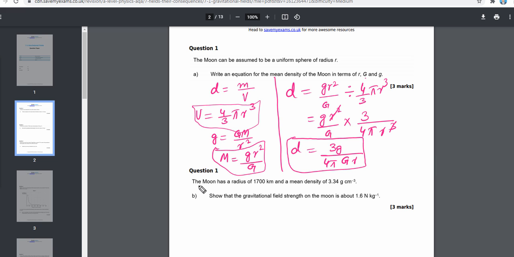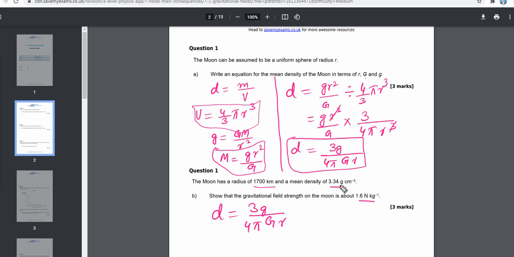Now in part B it says the moon has a radius of 1700 kilometer and a mean density of this much. Show that the gravitational field strength on the moon is about this much. So we have to find out the gravitational field strength. I'll use this same formula where D is equal to 3g over 4 pi capital G r.